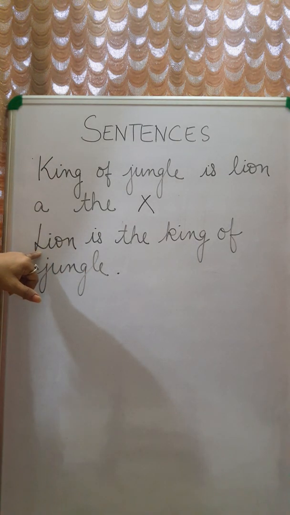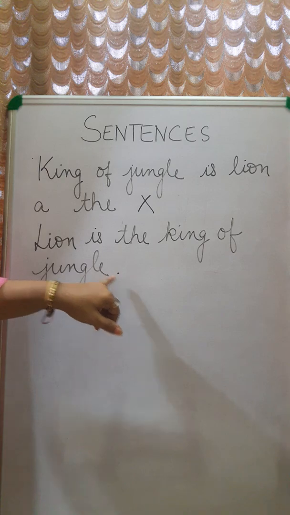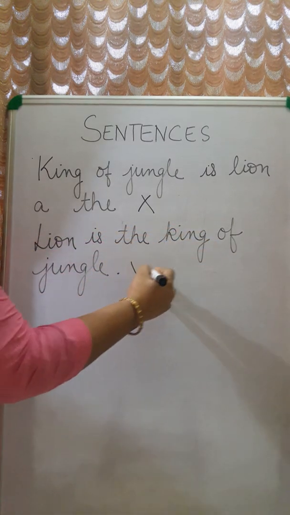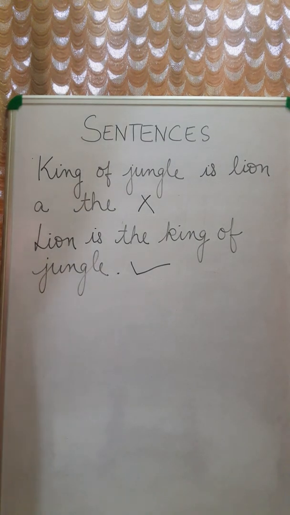It is starting with a capital letter, it is ending with a full stop, and these group of words make a sense. So now it is a sentence.